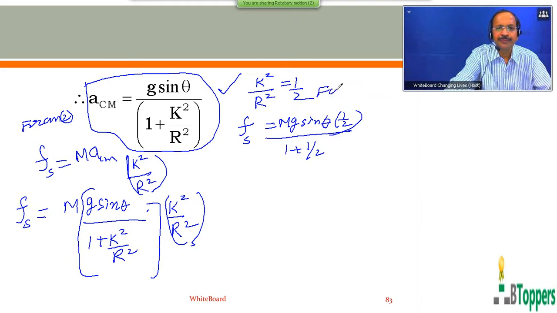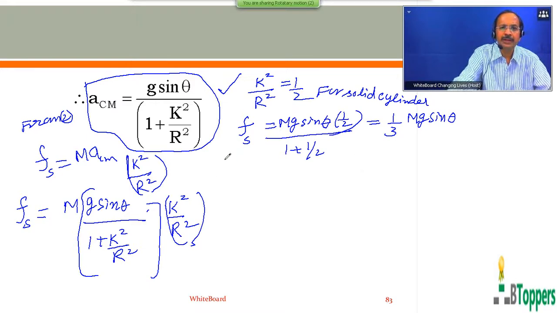That means in the case of a uniform solid cylinder or uniform circular disc, if it rolls down the fixed inclined plane without slipping, if you simplify this, you get the minimum magnitude of friction required to cause rolling down the inclined plane is 1 by 3 mg sin theta. Similarly, in case we are given a problem with a solid sphere, rolling down the fixed inclined plane.